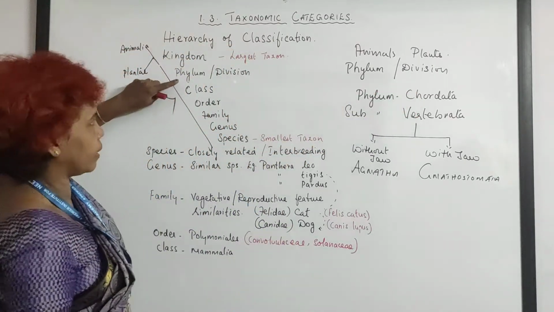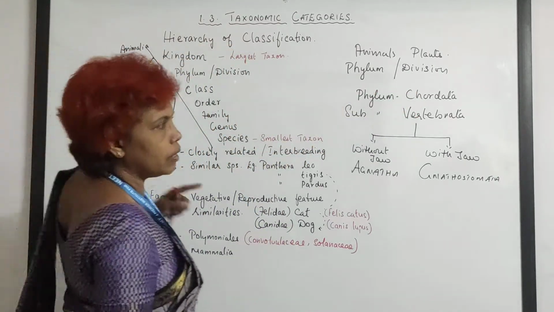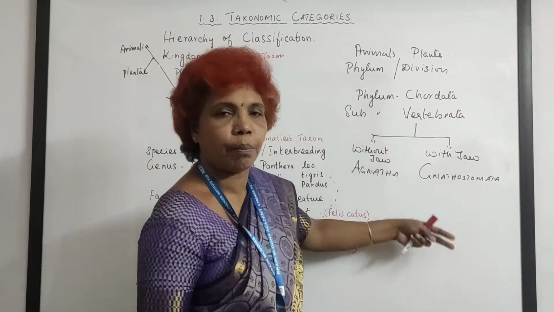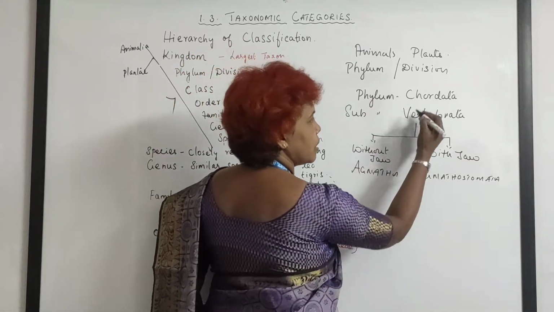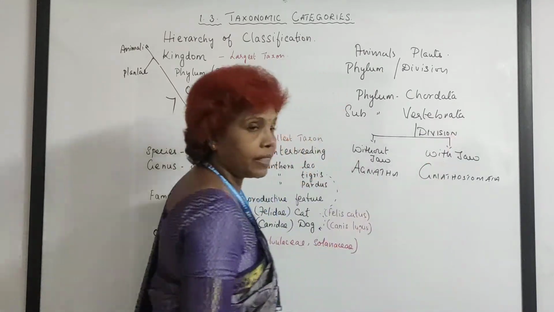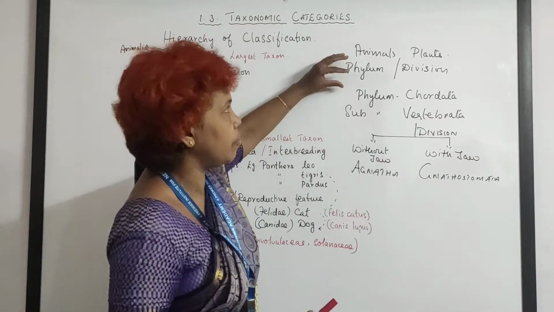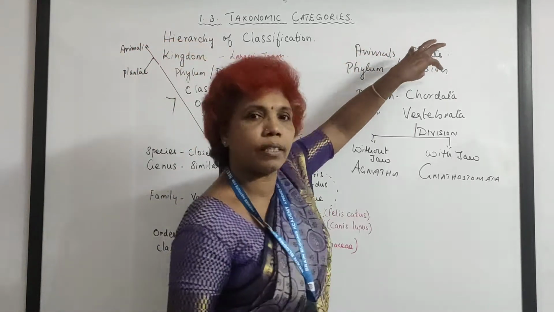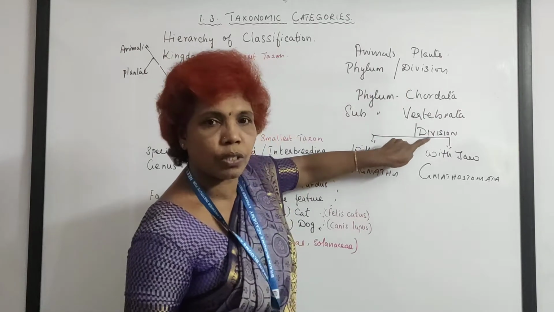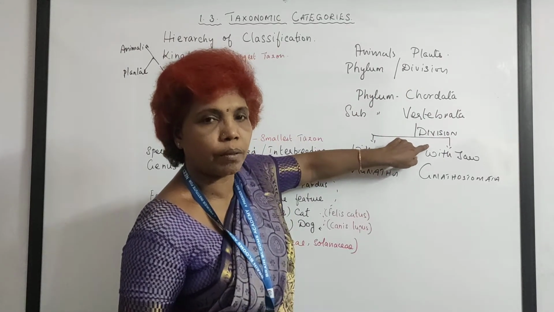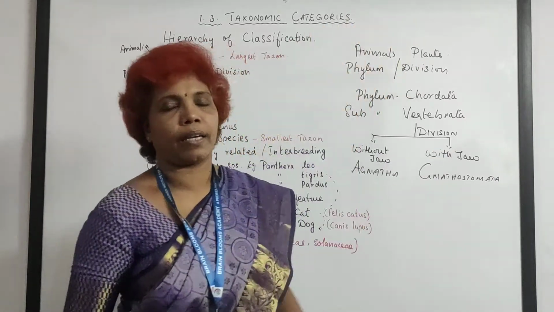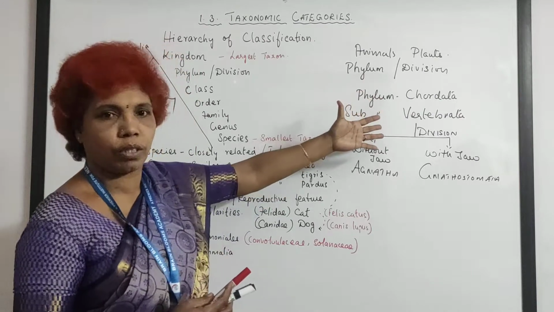Look at this. Here it is phylum Chordata. According to this hierarchy, after phylum the next one is class. But here it is not going with class. It is going with some other subdivisions, so here they use the term division. Do you understand? The phylum is the term for animals and the division is the term for plants. But at times the term division can be used in animal classification, but the term phylum can never be used in plant classification. This is the one which I wanted to stress.